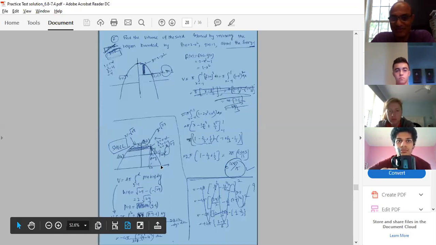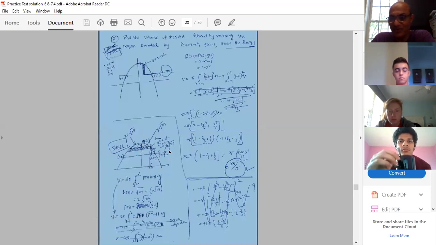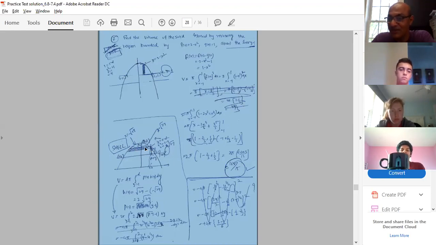Good. So this is my figure. Now this is my axis of revolution. I am asked to use the shell method. Shell method means my strip must be parallel to the axis of revolution. This is my strip, this is the axis of revolution. So I have to have the horizontal strip. Horizontal strip means I am integrating with respect to y. That means all my functions should be in terms of y. Both of them must be a function of y. I am given y equal to 2 minus x square, but I have to have the function of y.